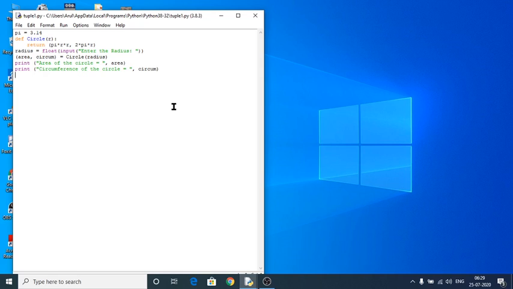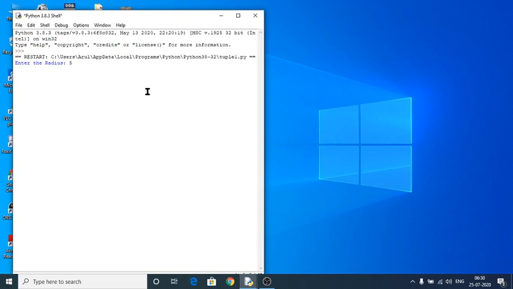These are two variables. The value I have given would be taken by the radius variable, and this radius variable passes the value I have entered to this r, and after that the area and circumference of that particular circle will be calculated by this formula. Next, let me execute. My radius value will be 5. Yes, area of the circle is 78, circumference of the circle is 31.4. This is the output of this program.